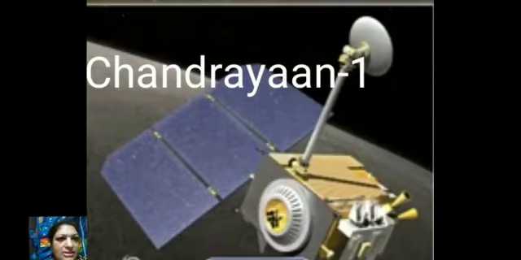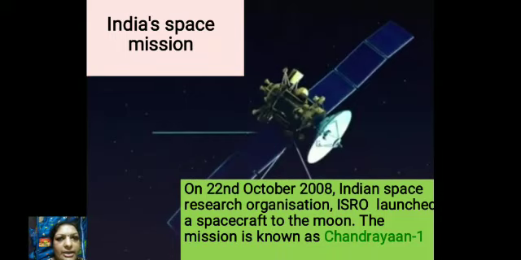So this is the satellite Chandrayaan 1, which was India's space mission. On 22nd October 2008, the Indian Space Research Organization, that is ISRO, launched a spacecraft to the moon. The mission is known as Chandrayaan 1.